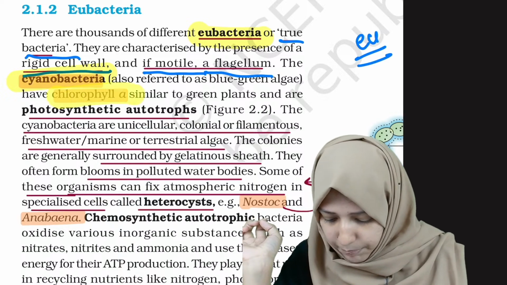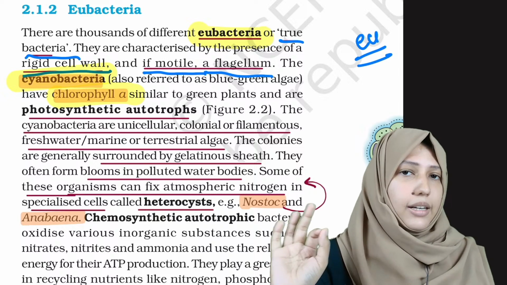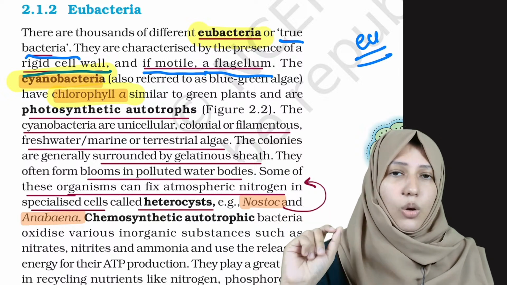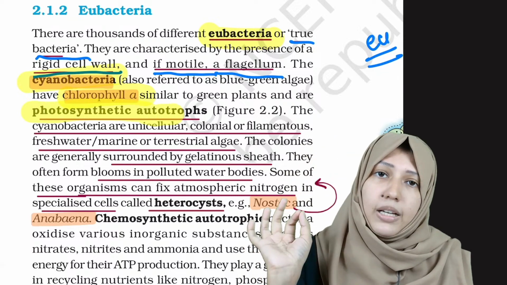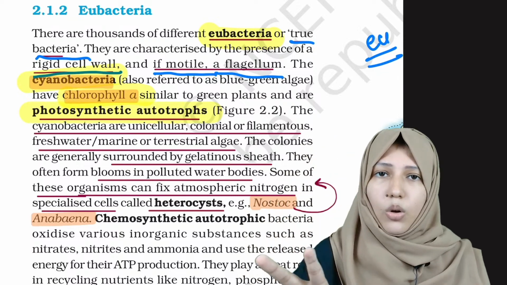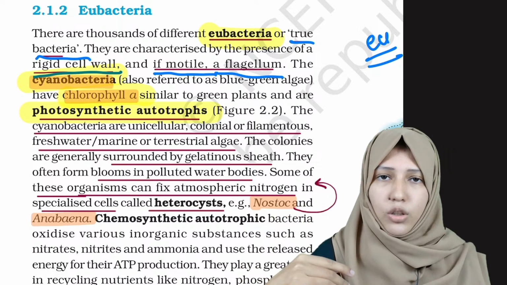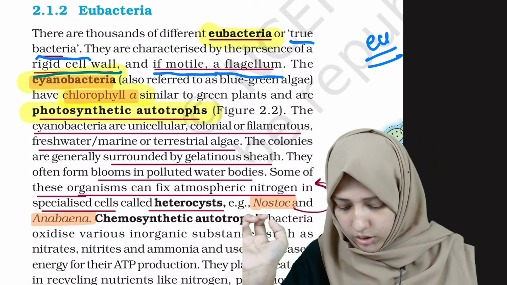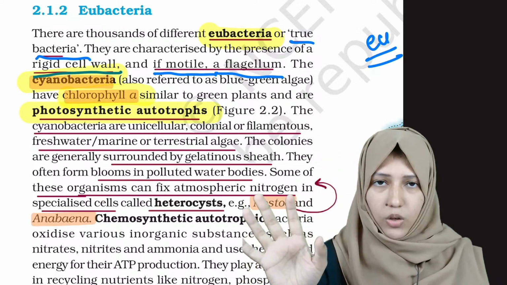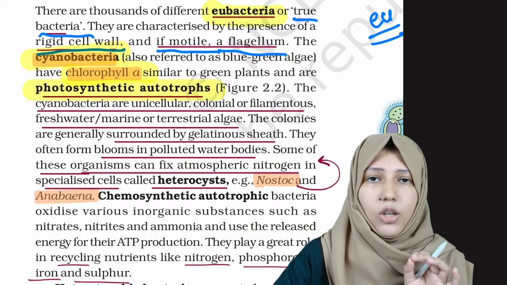Cyanobacteria also has a pigment known as chlorophyll A. Where do you find chlorophyll? Chlorophyll is seen in higher plants. What are higher plants? Higher plants are photosynthetic autotrophs. Higher plants do their metabolism from photosynthesis. So these cyanobacteria also do the photosynthetic autotroph procedure. Okay. And what are the characters of this cyanobacteria?